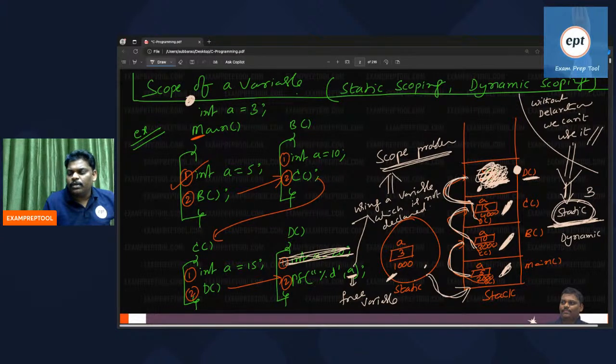Can anyone guess what is the answer of this problem using dynamic scoping?